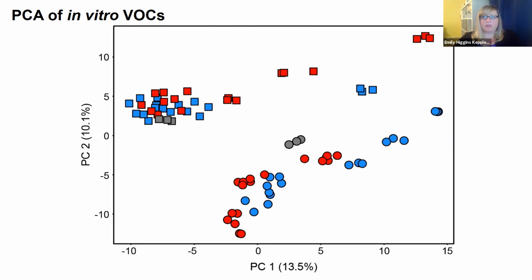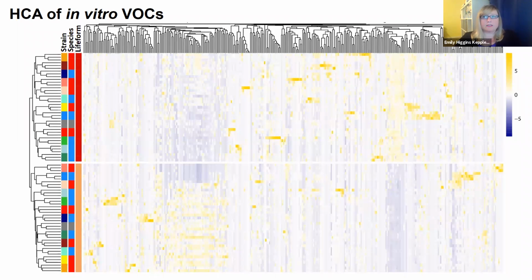Next, we performed a hierarchical clustering analysis where the strains, the samples in rows, were separated by Pearson's correlation, and the volatiles in columns were separated by Euclidean distance. You see here the strains and species, where again, posadasii is red or warm colors, and Cocci immitis is blue or cool colors. For the life form, in maroon we have spherules, and in tan we have mycelia. And the HCA further supported what we were seeing with the PCA, in that the volatilome of Cocci is more dependent on life cycle than it is on whether it is immitis or posadasii.